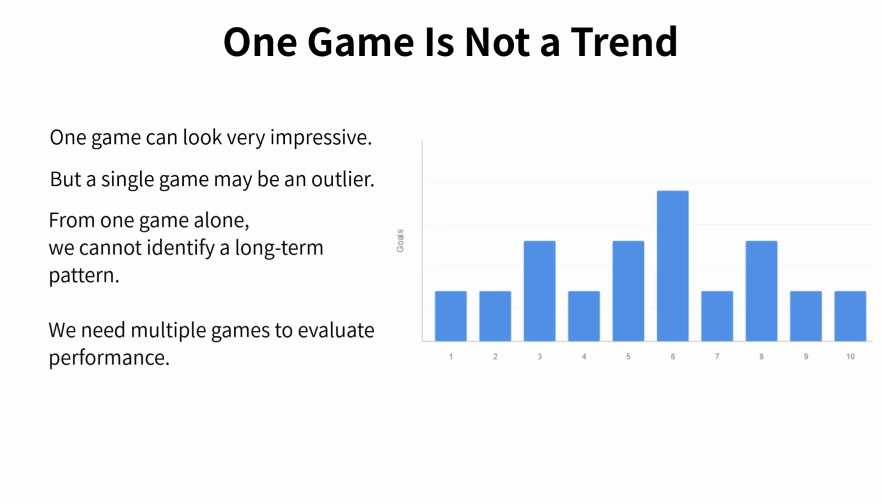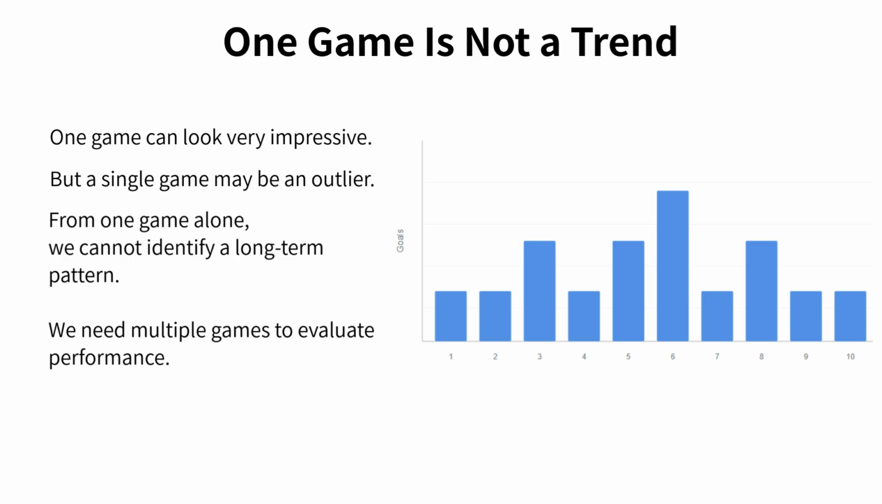Now let's take a closer look at this example. On the screen, you see goal totals across 10 different games. Most of the games look fairly similar, but one game stands out as more impressive than the others. At first glance, that single game can easily catch our attention. It looks strong, and it feels meaningful. However, we need to be careful.